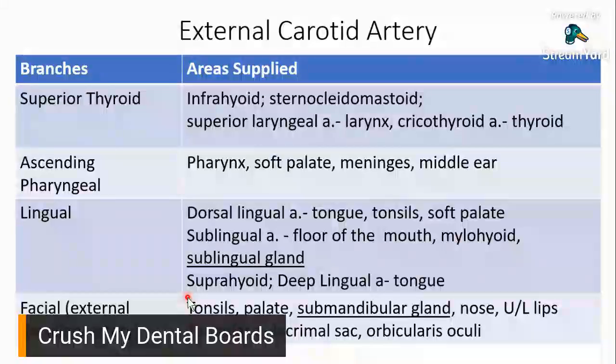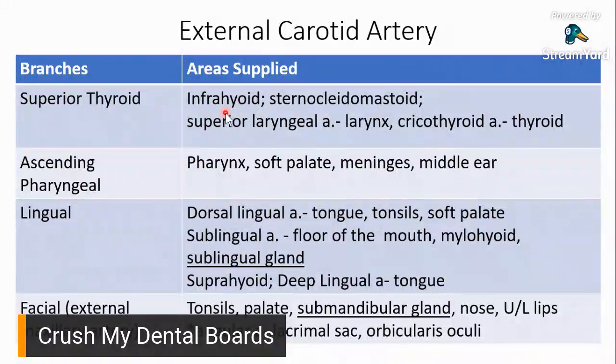Now, bakit may special mention dyan si superior laryngeal artery na larynx at si cricothyroid artery na thyroid? I specifically wrote them kasi hindi kaparehas ng pangalan ng artery yung sinusuplayan niya. Like for example, here you see infrahyoid.